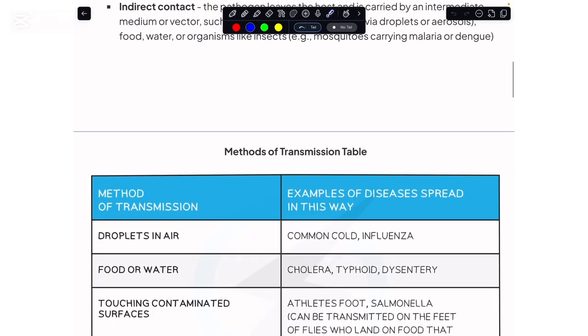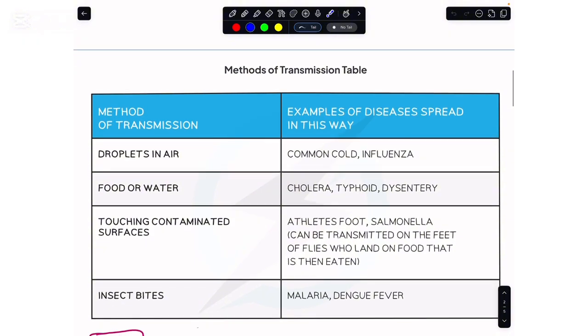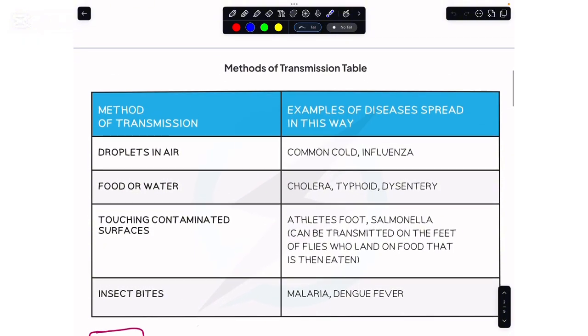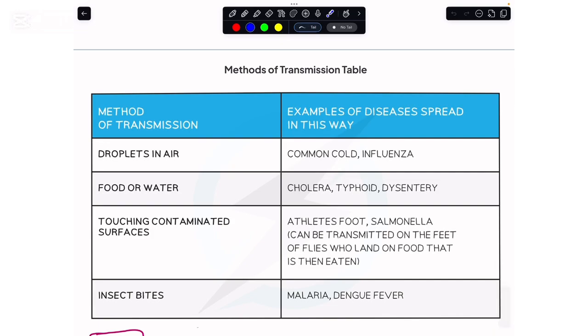Now, moving onward, if we have a specific mode of transmission, we must be in a position to quote some of the common diseases that get transmitted in that way. If the mode of transmission is droplets in the air, examples of diseases are the common cold, influenza, tuberculosis, and COVID, which you have seen recently.